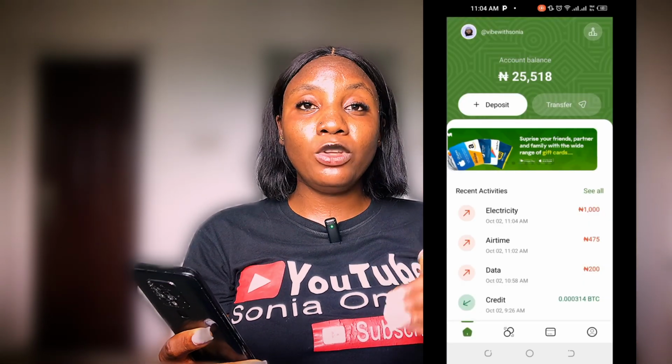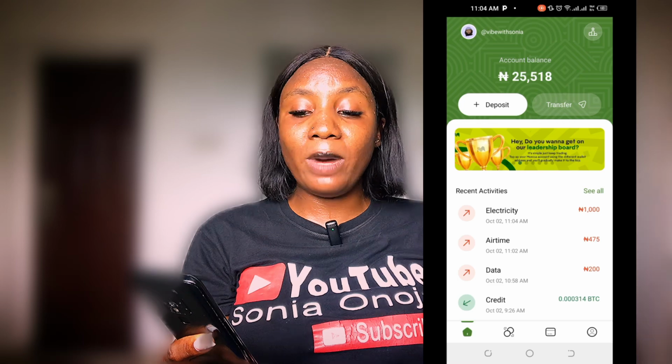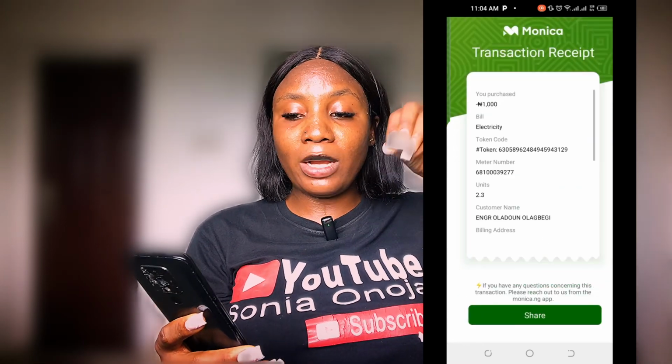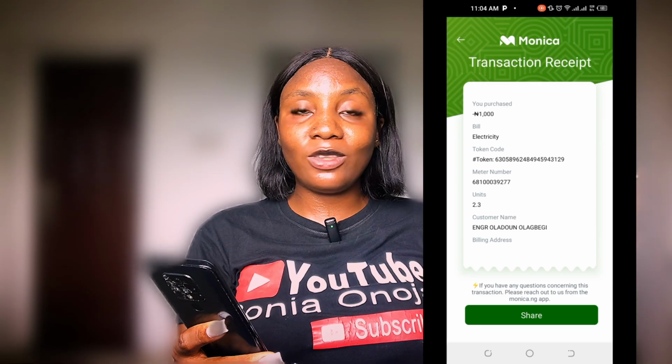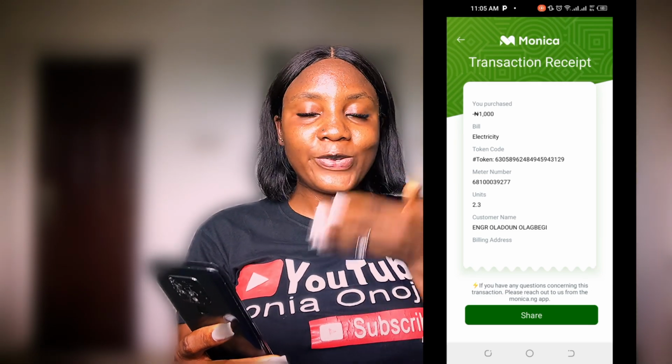So right now, the last thing I'm going to be doing, so that you guys will be sure you can withdraw to your local bank account, is to withdraw directly to my local bank account. This is me showing you guys the token and everything concerning the electricity, so that someone will not come and be like, she did not show also. So you guys, this is it.